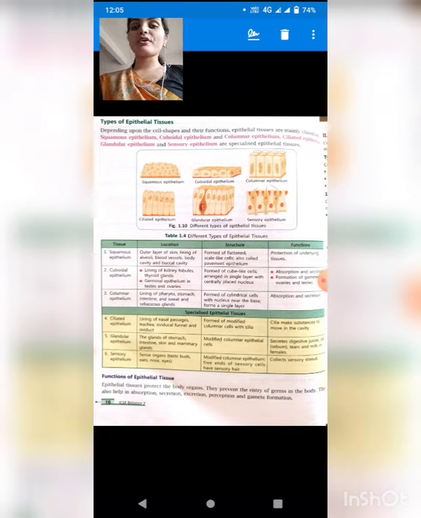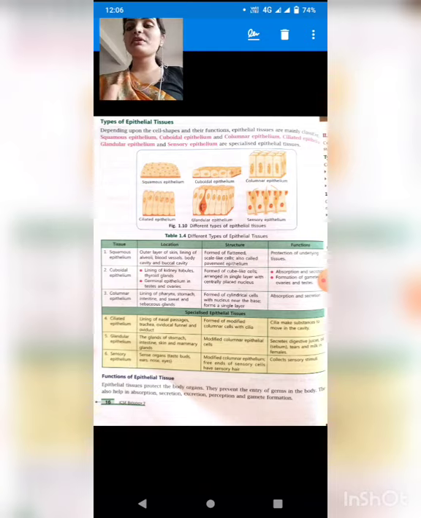Now the function of cuboidal is absorption and secretion, and formation of gametes, and the function of columnar is absorption and secretion. Okay. If we talk about the structure, the squamous epithelium is flat and scale-like, the cuboidal epithelium is cube-like, and the columnar is cylinder-like. And where is it found?